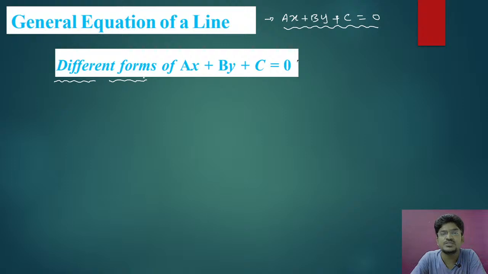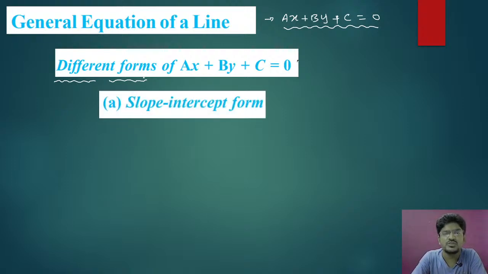Of ax plus by plus c equal to 0. So what are the different forms? First one is slope intercept form. So I am going to discuss your slope intercept form, that we were discussing already. We have discussed slope intercept form.